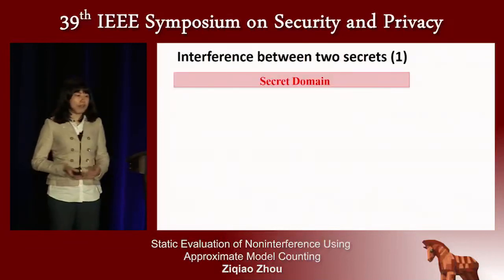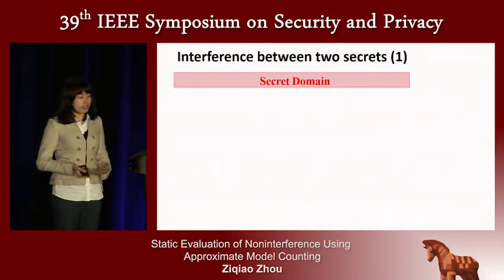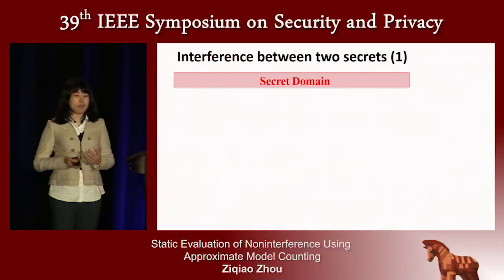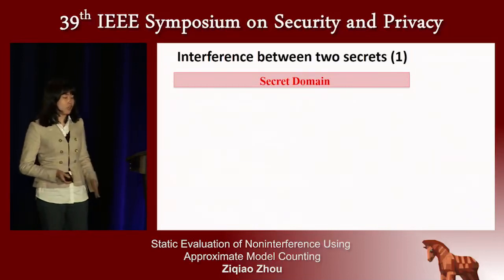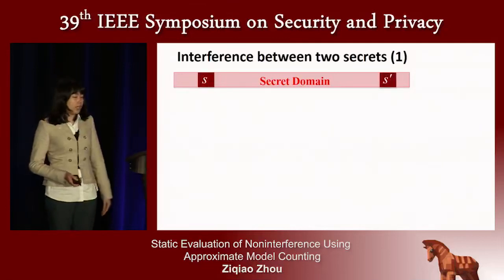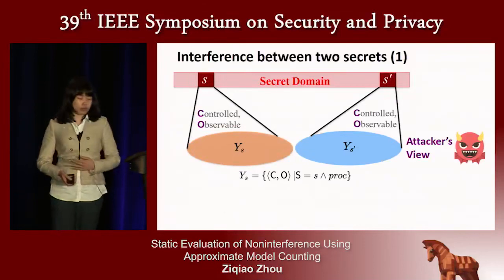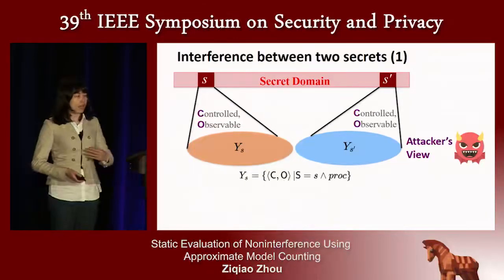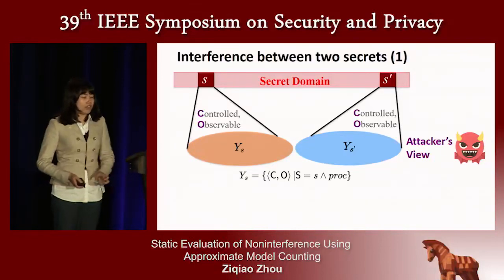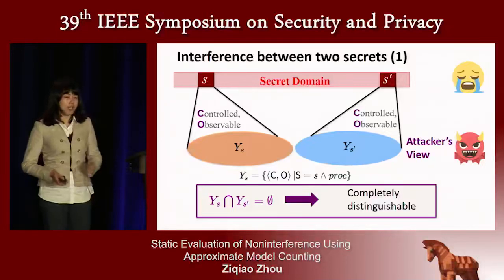To motivate how to use quantified interference to understand the information linkage, I will first introduce a very simple attack task. That is, the attacker tries to differentiate whether the secret is a value S or S prime by injecting some attacker-controlled variables and observing attacker-observable variables. Both controllable and observable variables compose the attacker's view of this computation. And the attacker could completely distinguish whether the secret is S or S prime if these two views are completely different.